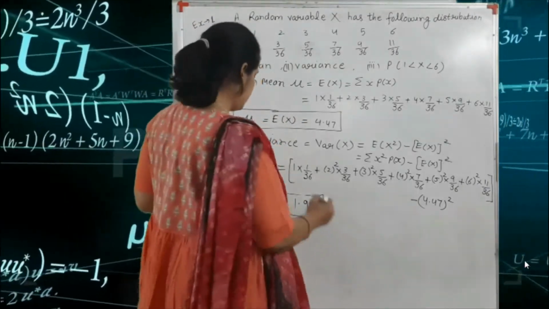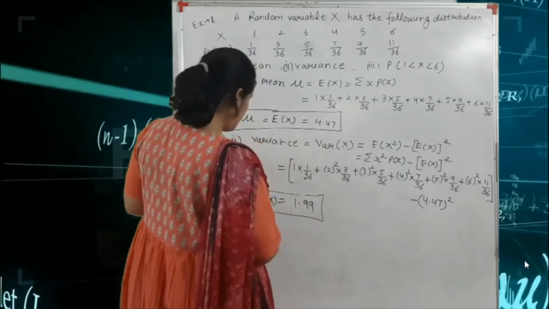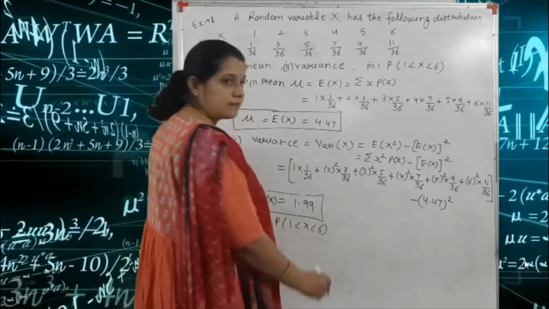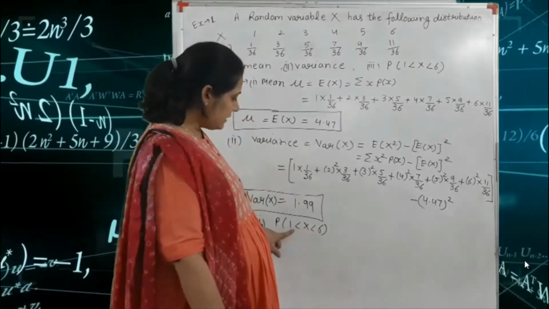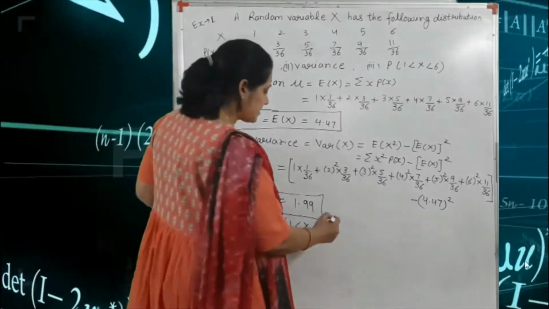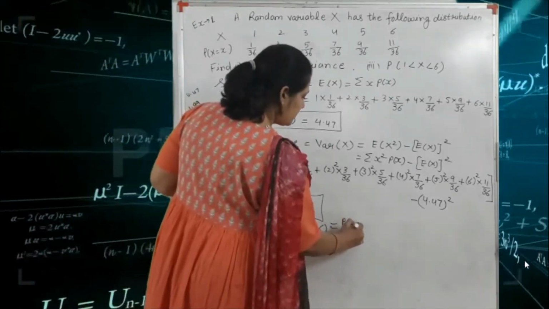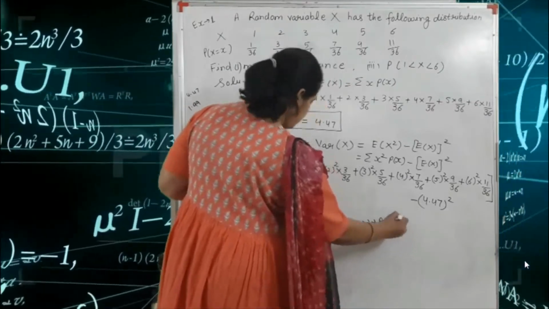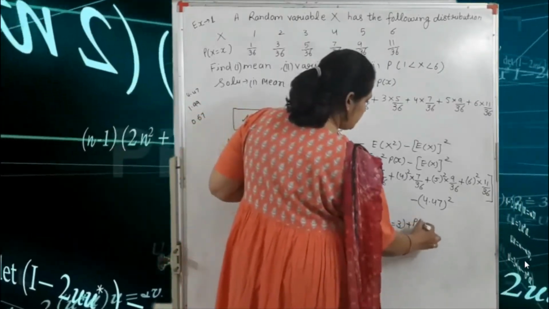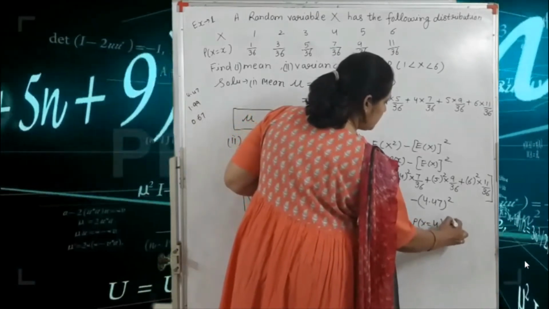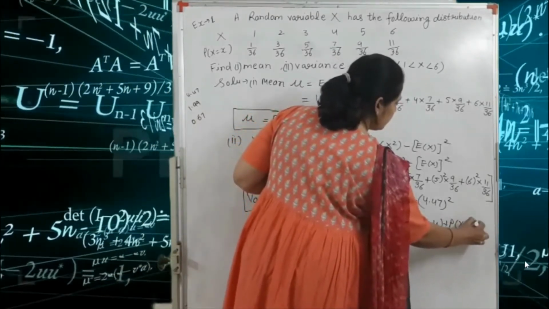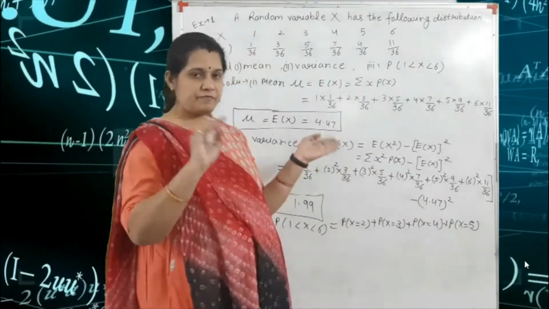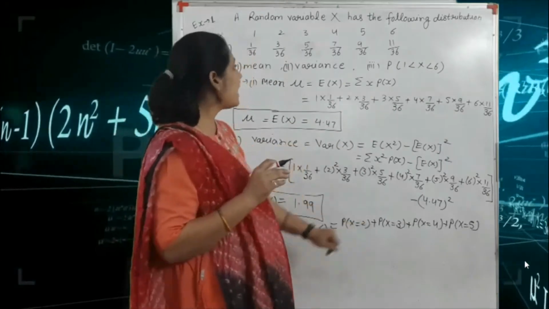Okay, third one is we find the probability of 1 less than X less than 6. That means X greater than 1 and less than 6. So here we write the probability of X equal to 2, probability of X equal to 3, probability of X equal to 4, and the probability of X equal to 5. Got it? Because here the value of X is between 1 and 6. So put here X equal to 2.